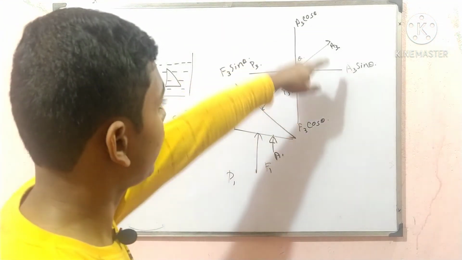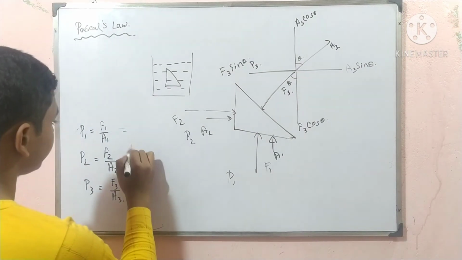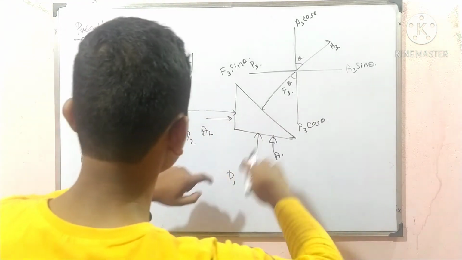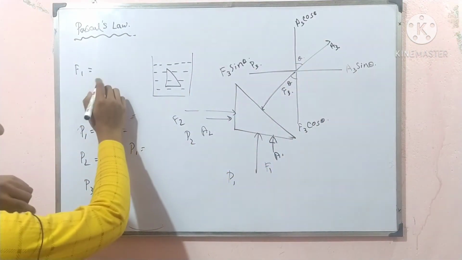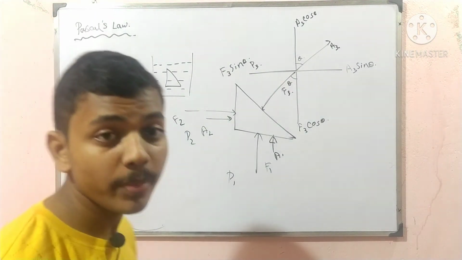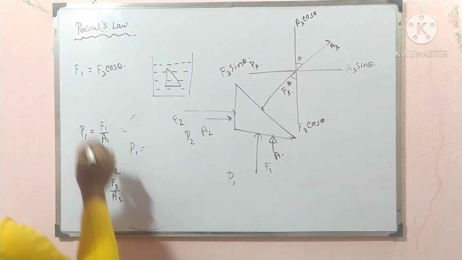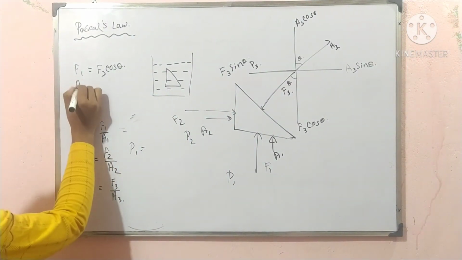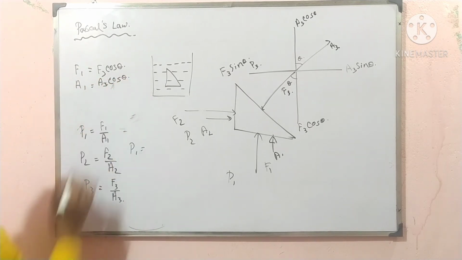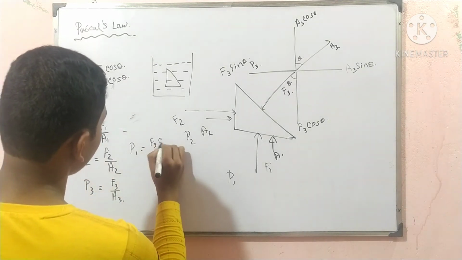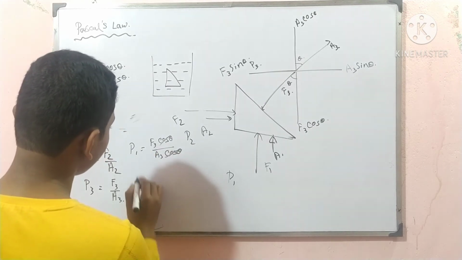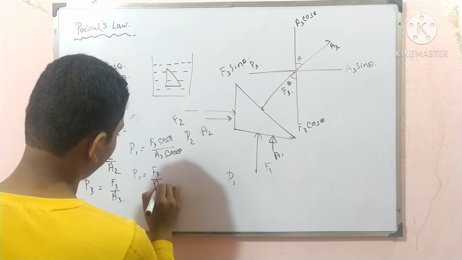Now what is F1? Which force opposes F1? F3 cos theta opposes F1, so the two will be equal because the body is in equilibrium. And what is A1? A1 is equal to A3 cos theta. So we can write P1 as F3 cos theta upon A3 cos theta. Cos theta cancels and P1 is equal to F3 upon A3.